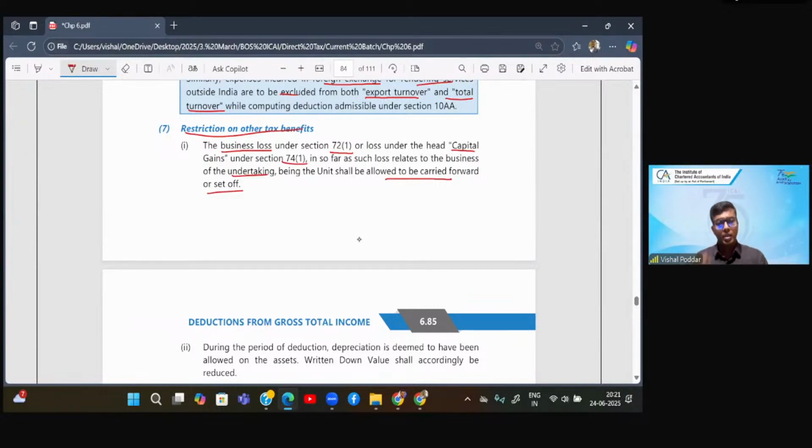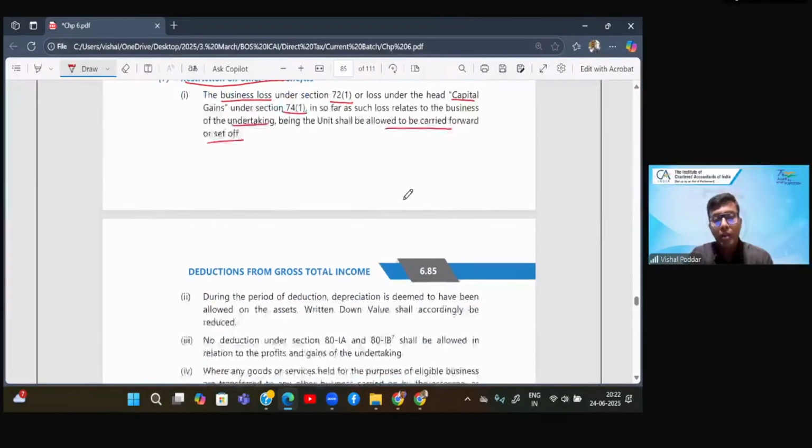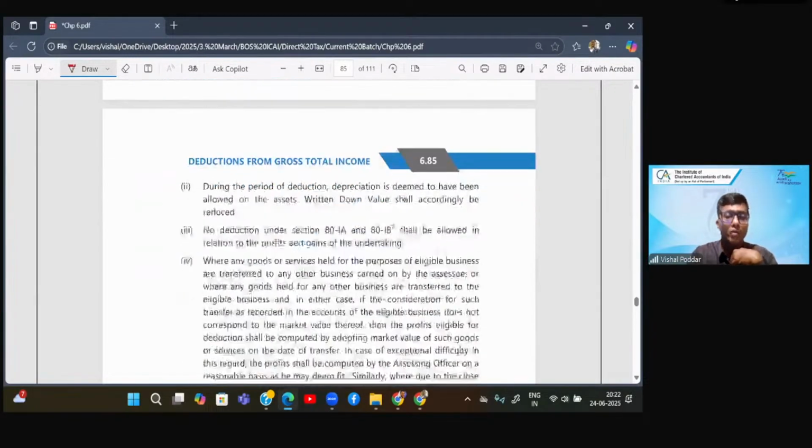So what they have clarified is, we are giving deduction of profit. If there is profit, we give you deduction. But what if there is no profit? Instead, you incur a loss. If you are incurring a loss, then the loss will not go waste. We will allow you to carry forward the loss and set it off in the future whenever you get profits.